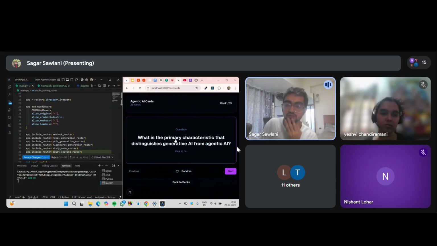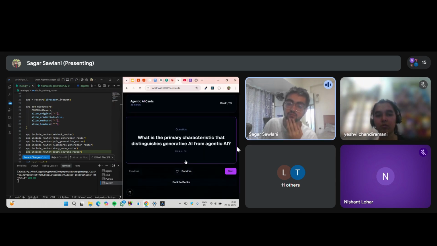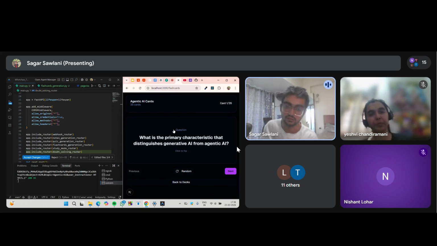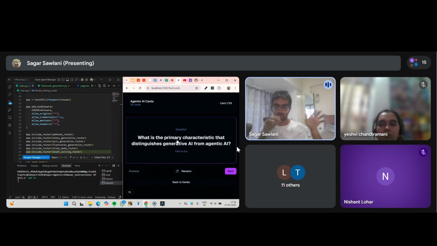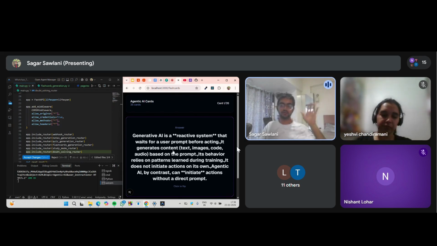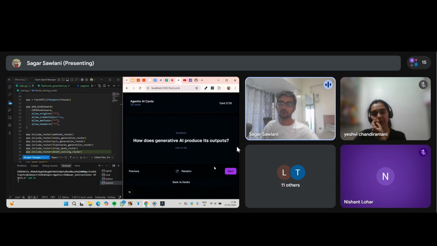As you can see, there is this flashcard generated. When we click on it, it gives me the answer to that particular question. There are around 35 cards generated. There is one particular question, and the flip side of it contains the answer. This is a really good method for revision, in my opinion. If I click next, there is this NLP.